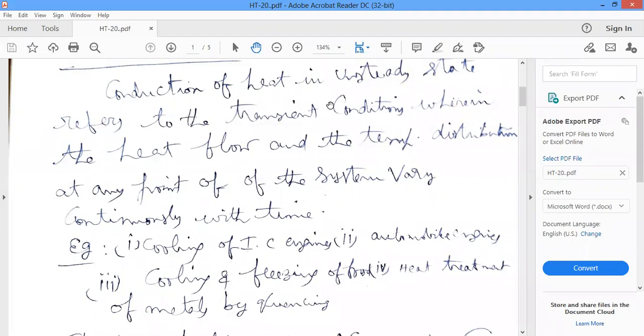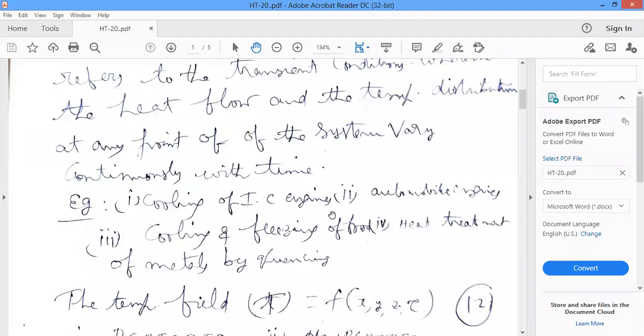So that's why conduction of heat in unsteady state refers to the transient conditions wherein the heat flow and the temperature distribution at any point of the system vary continuously with time. That is known as unsteady state heat conduction. If the temperature of the system varies with respect to time, then it is known as unsteady state heat conduction, if we consider conduction.